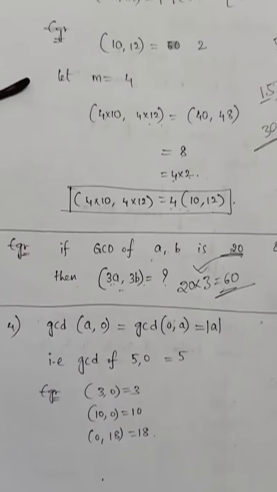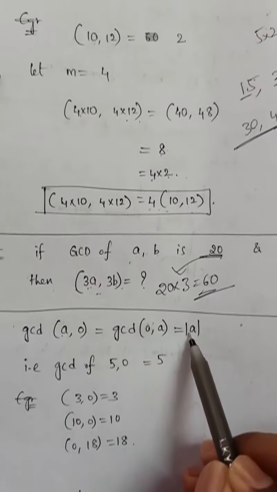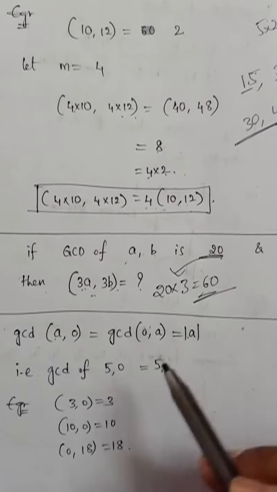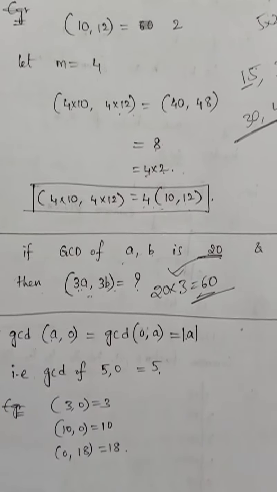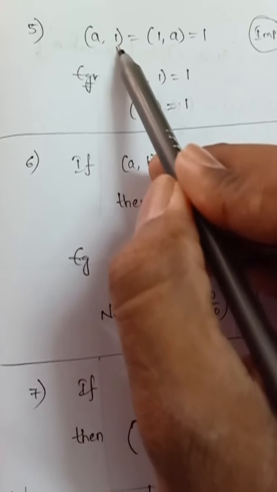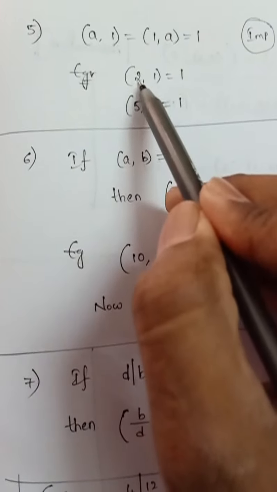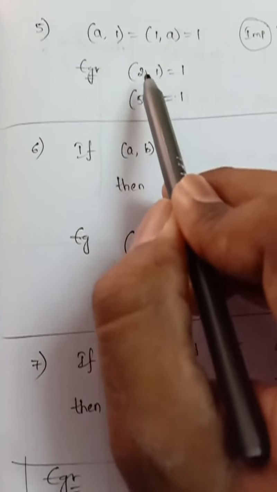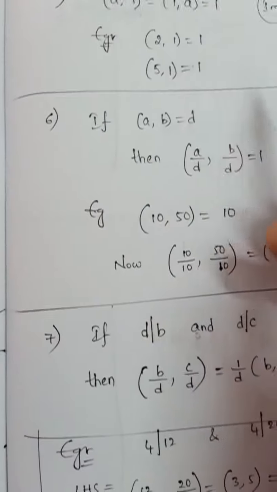Now the GCD of any non-zero number with 0 is the same number. That is, GCD of 5 comma 0 is 5, GCD of 3 comma 0 is 3. The greatest common divisor of any non-zero number with 0 is the non-zero number. And the GCD of any non-zero number with 1 is 1. So GCD of 2 comma 1: the factors of 2 are 1 and 2, and 1 means 1 only. GCD of 5 comma 1 is 1, 100 comma 1 is 1.